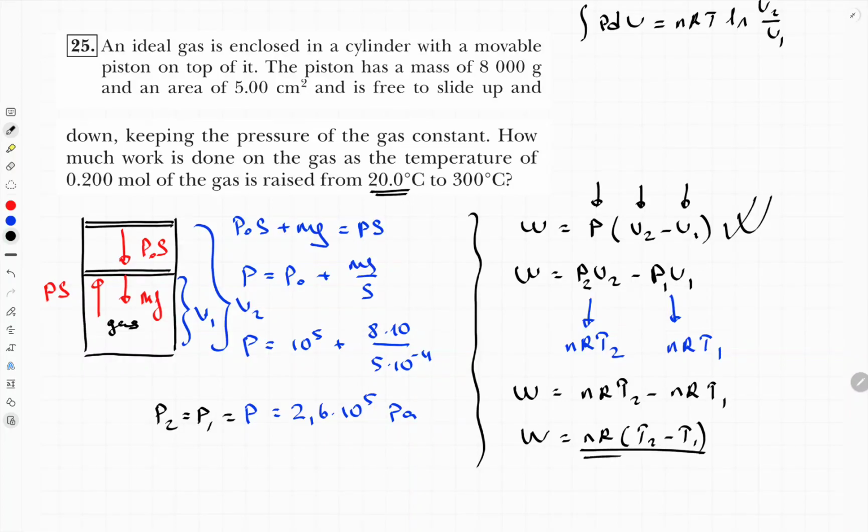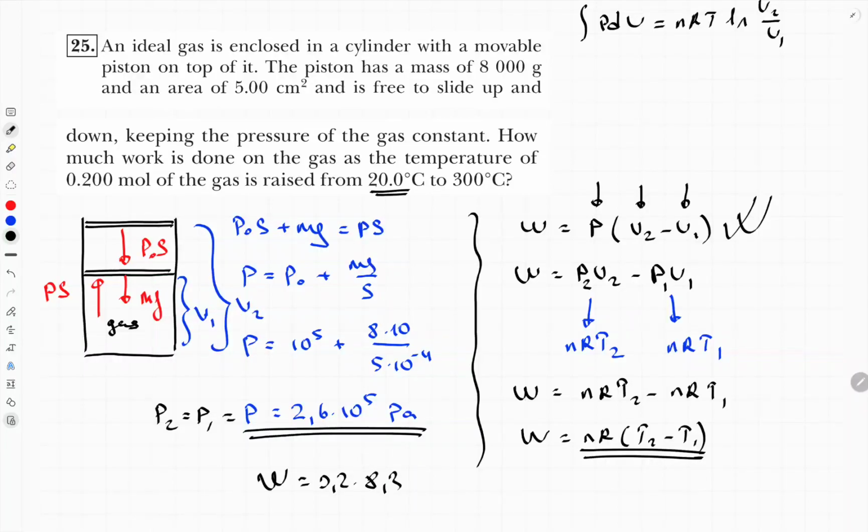In this equation everything is given. It means we don't need to calculate pressure. But it doesn't mean it's wrong. It's correct. We just cannot use this value here. Okay, n is 0.2 moles.